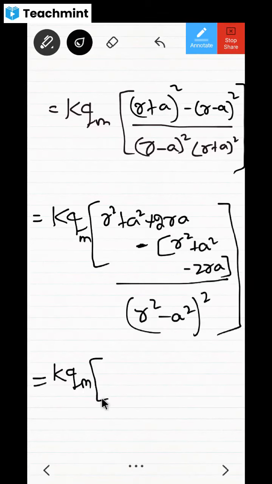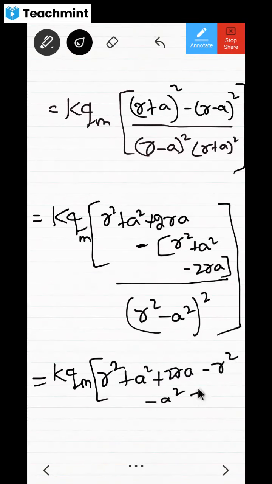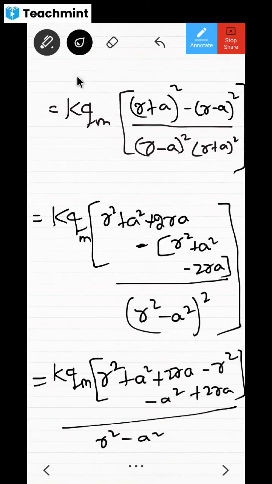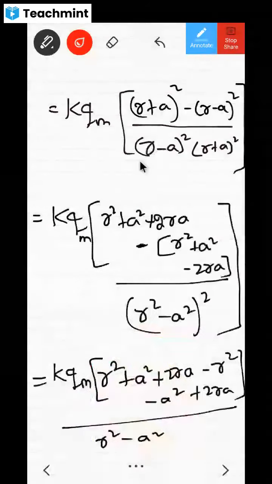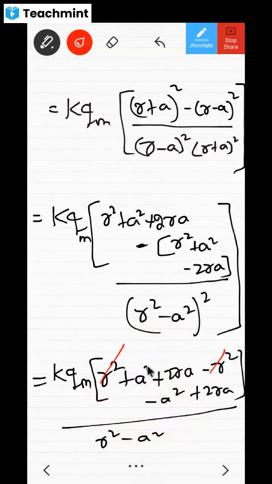Then in the bracket I'm going to have R square plus A square plus 2RA minus R square minus A square, then minus into minus becomes plus 2RA. All these things divided by R square minus A square. And in this, what will be cancelled? Look at this, R square and minus R square, A square and minus A square get cancelled or not?